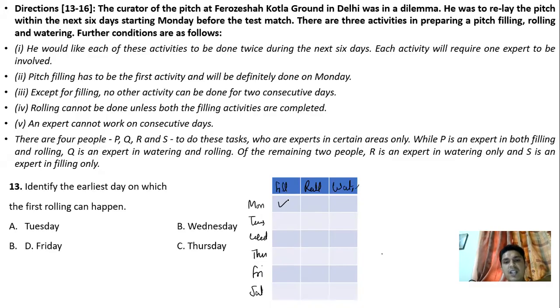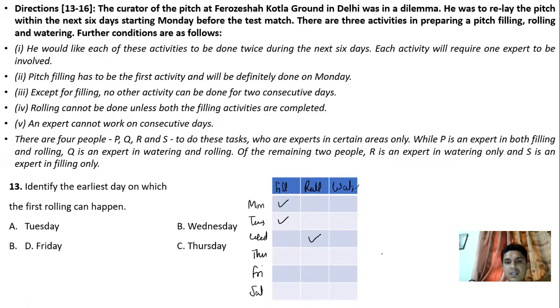There is one possibility, so I am taking the case that filling can be done on 2 consecutive days, right? Okay. Thereafter, he is saying that rolling cannot be done unless both the filling activities are completed. So friends, here both the filling activities have been completed. Now rolling can happen, so I can write rolling here, right? And he is saying that except for filling, no other activity can be done for 2 consecutive days.